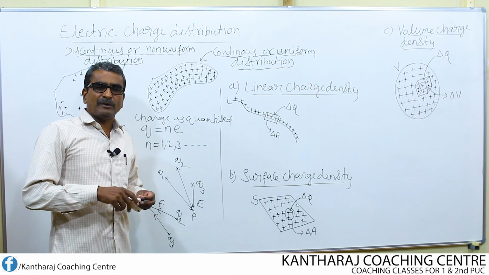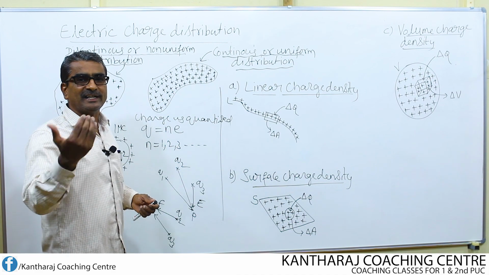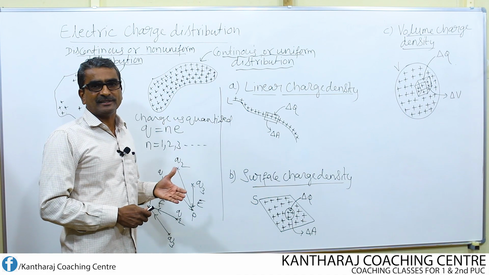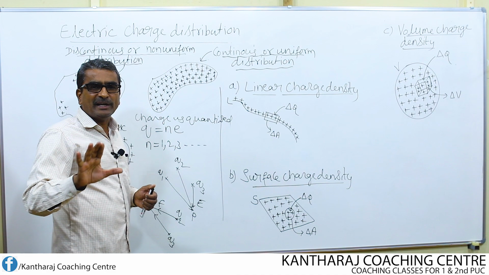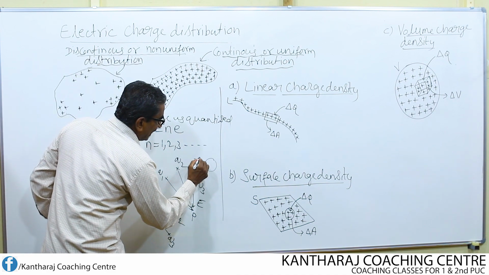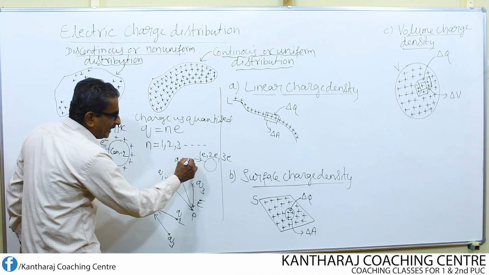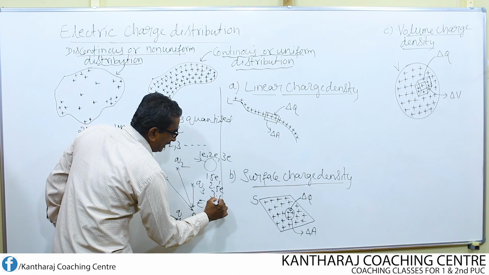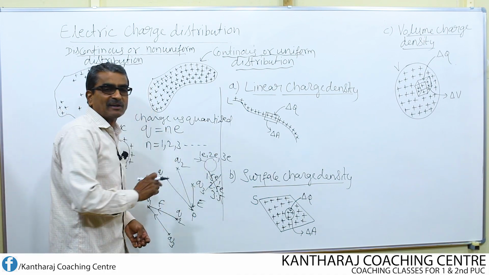So far, we used to deal only with discontinuous charges, or discrete charges. The other name for discontinuous is discrete. According to the principle of quantization, charge on a body is discrete. That means a body can take the charge either 1e or 2e or 3e, but a body cannot take the charge 1.5e, 2.5e, 3.5e. This is not permitted. That is the meaning of discontinuous or discrete.